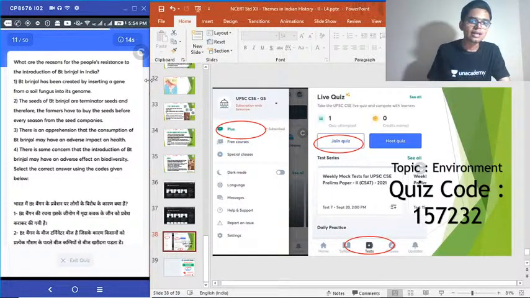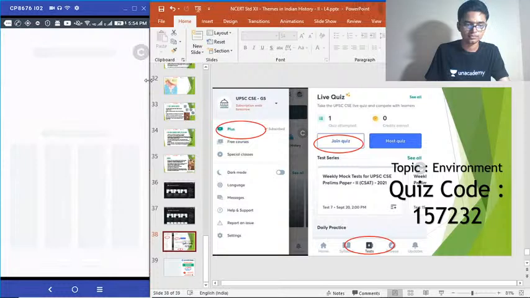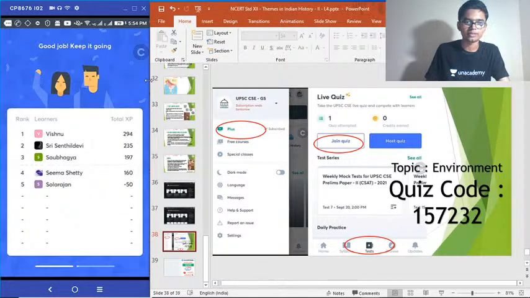3. There is an apprehension that the consumption of Bt brinjal may have an adverse impact on health. And 4. There is some concern that the introduction of Bt brinjal may have an adverse effect on biodiversity. Easy question. Correct answer is option C. Nobody got that though.